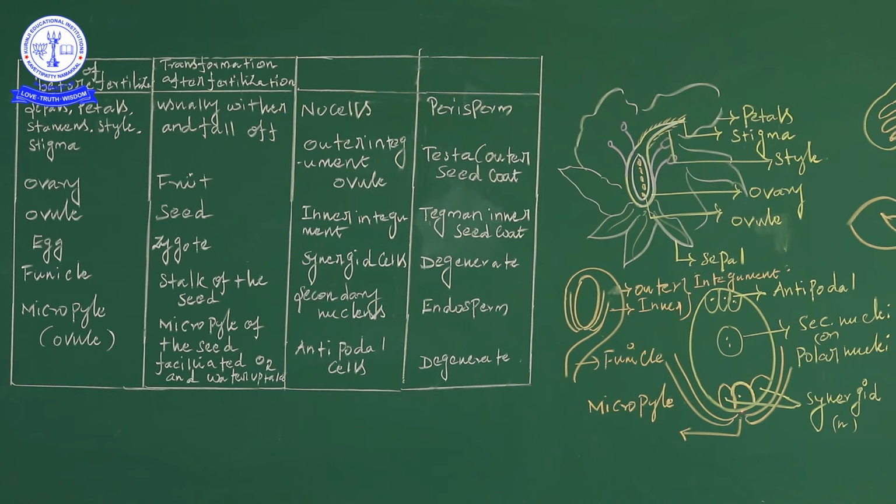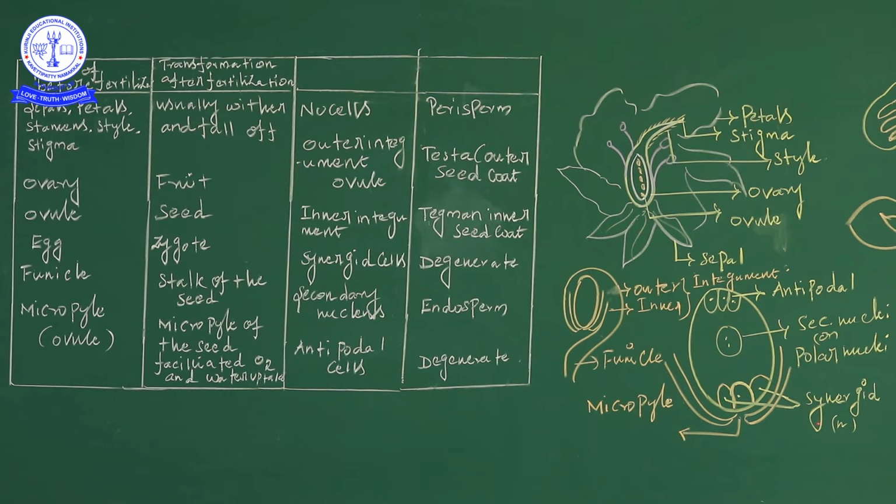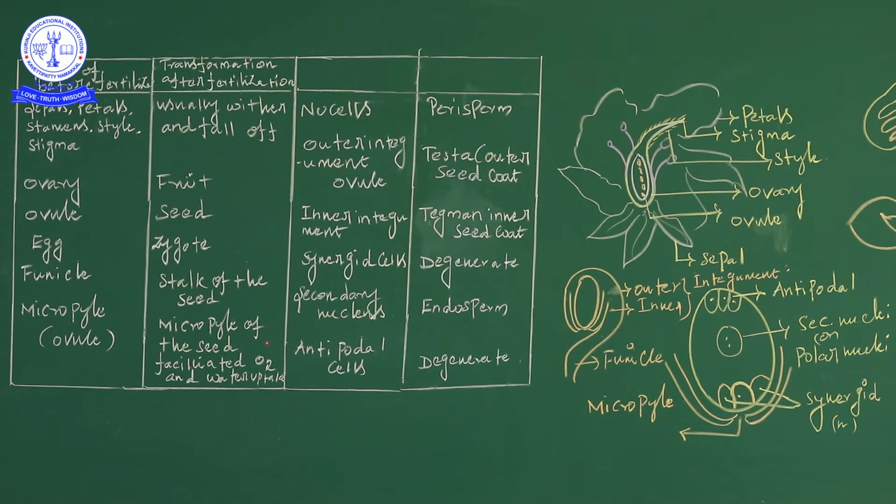Okay, that is its nature. The pollen tube attached to the egg apparatus enters the micropyle region, and fusion with the egg cell is called syngamy. Syngamy is a very important process, and the micropyle is the entry point of the pollen tube. And then next, the micropyle is a character present in the ovule.